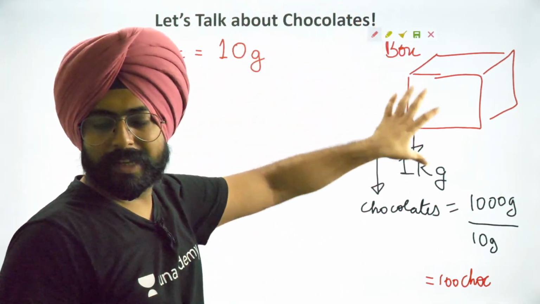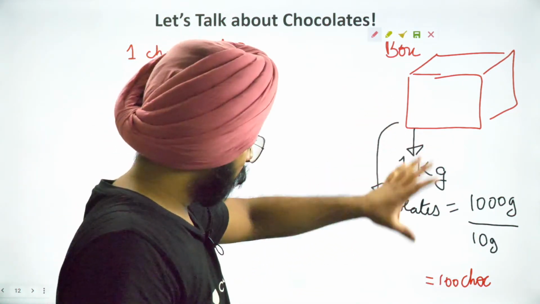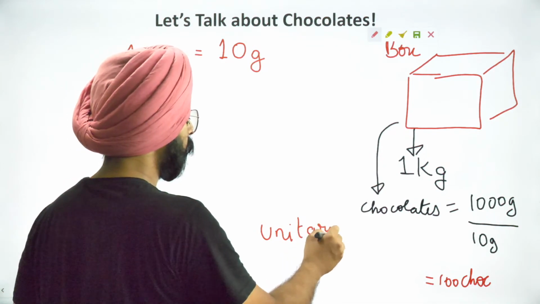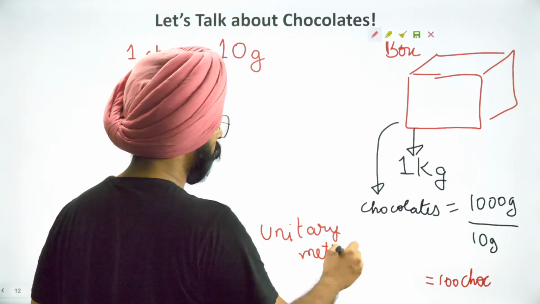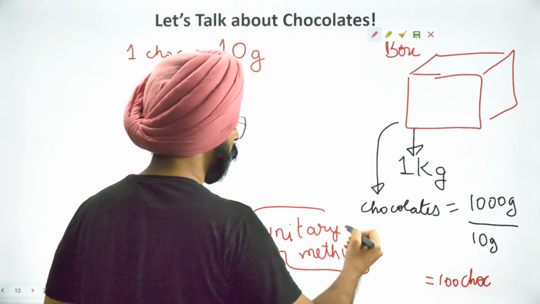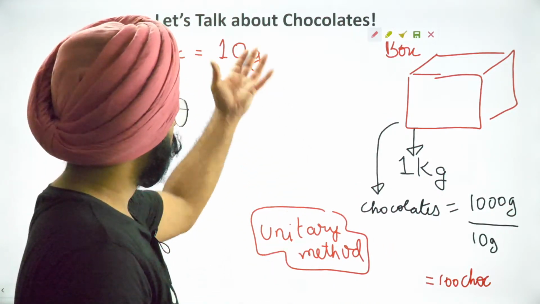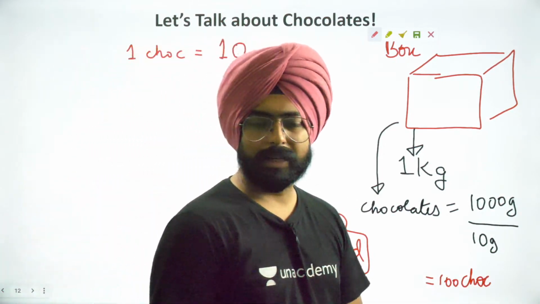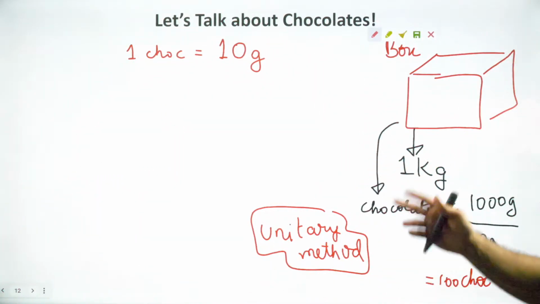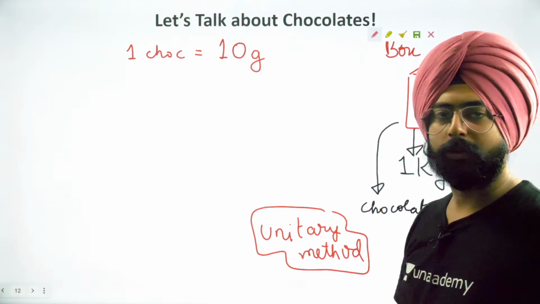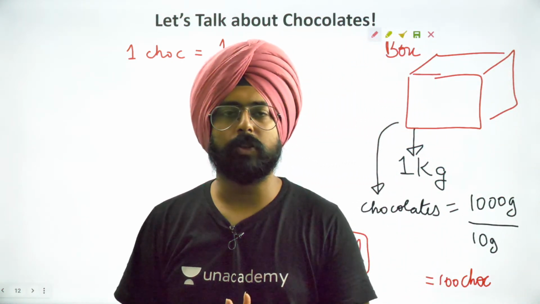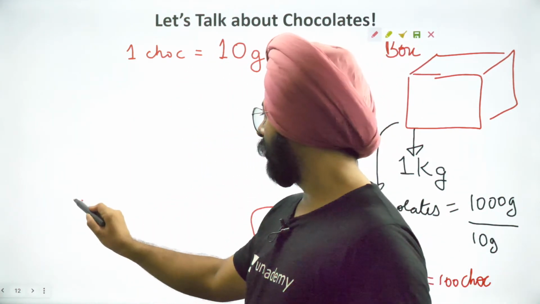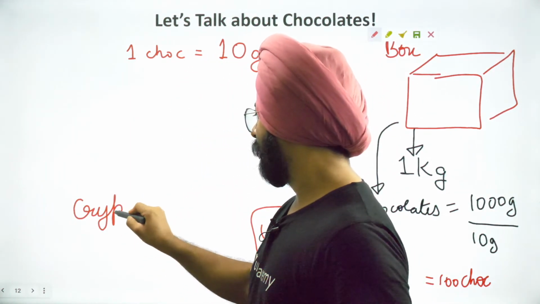What have we done over here? We've simply used something called the unitary method. Have you studied the unitary method in your earlier classes? Something, divide those things, get something new. Very simple idea. So if you understand this, you understand the entire chapter of mole concept. It's just that the information will not be this simple. The information will be a little more cryptic in nature.